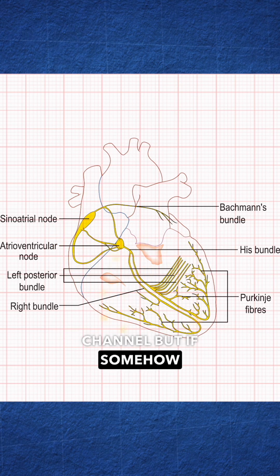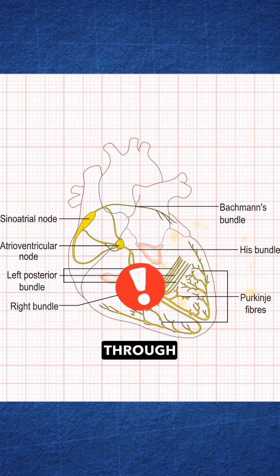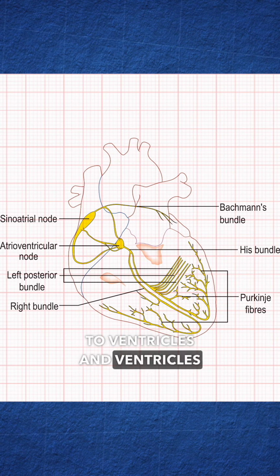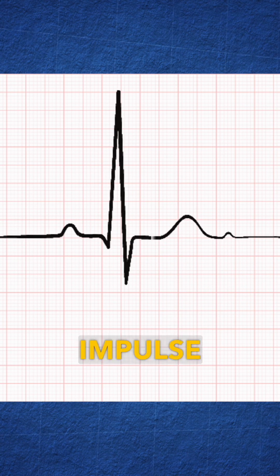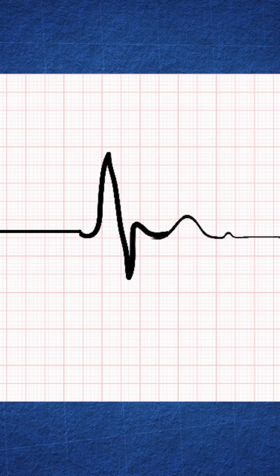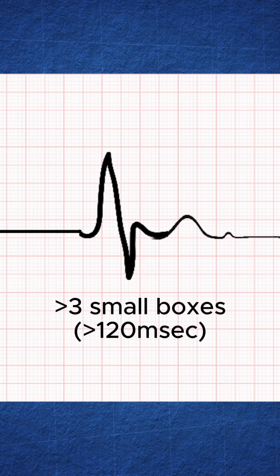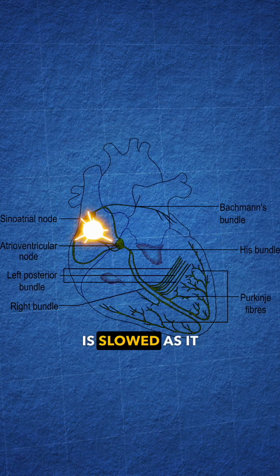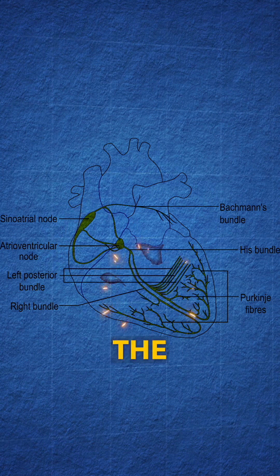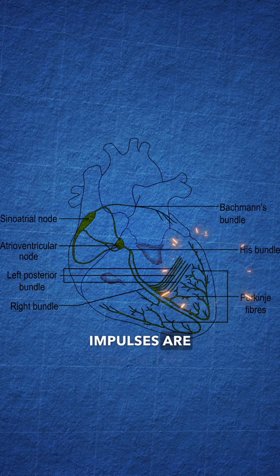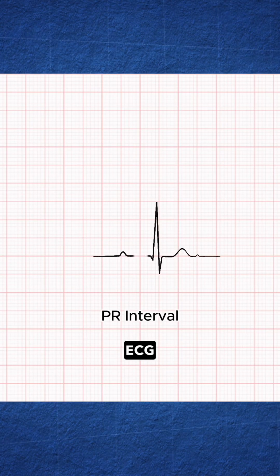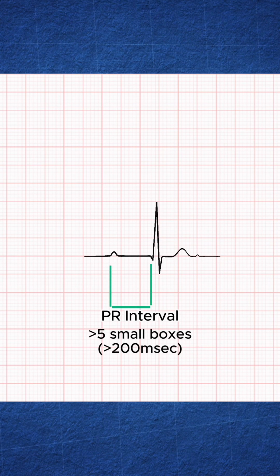But if somehow the impulse is not getting transmitted through SA node to ventricles and ventricles take over or generate their own impulse, the QRS will widen or will prolong. It will be more than 3 small boxes or 120 milliseconds. There are 3 types of AV blocks. In the first degree heart block, the impulse is slowed as it passes from SA node to the AV node, but all the impulses are transmitted. So on the ECG, PR will be prolonged more than 5 small boxes or more than 200 milliseconds.